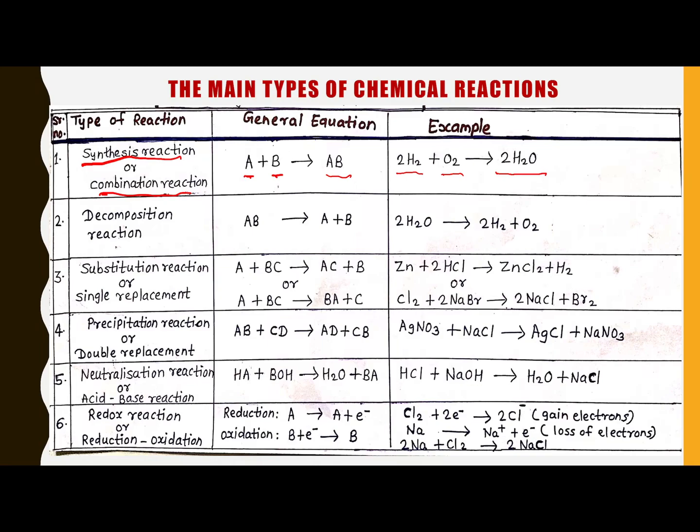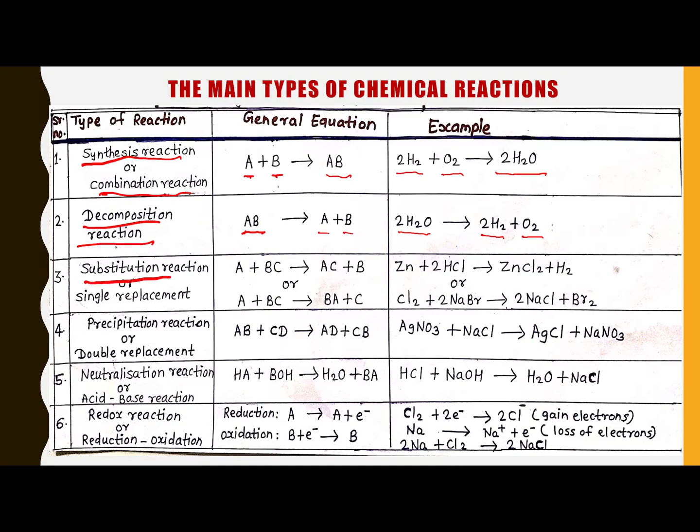Second is the decomposition reaction. Decomposition reaction is the opposite of the synthesis reaction, because in this reaction AB is the compound, it is decomposed and forms two different atoms. Here is the example. The water molecule is decomposed and we get the hydrogen atoms and oxygen atoms separately. That's why it is known as the decomposition reaction.